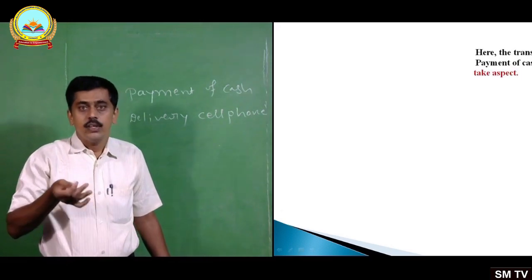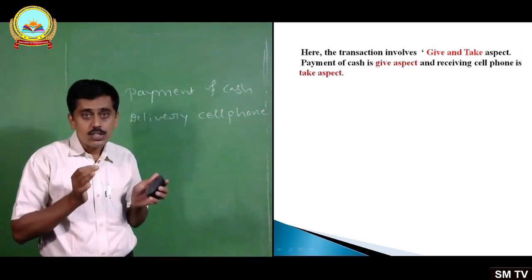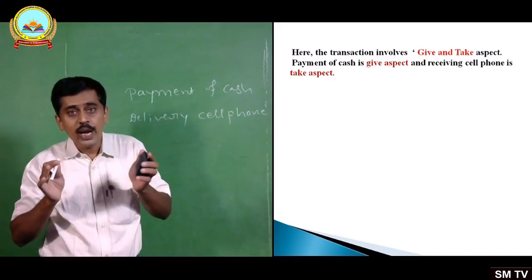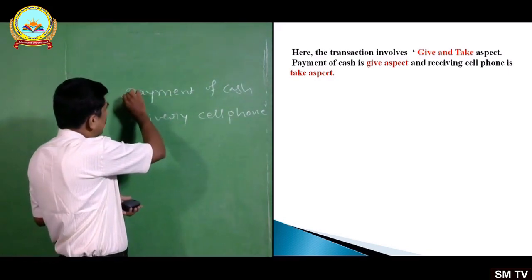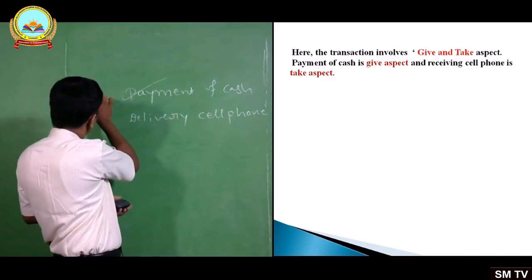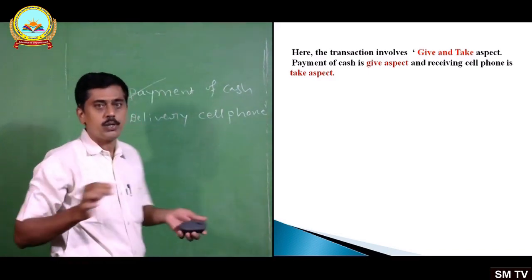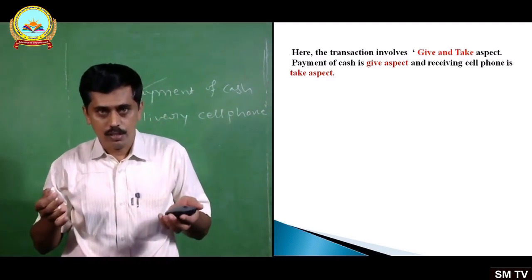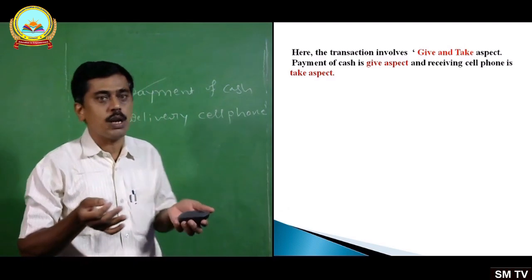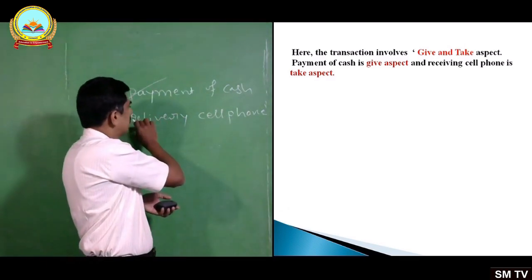And here the transaction involves a give and take aspect. Payment of cash is the give aspect, and receipt or taking delivery of the cell phone is the take aspect.